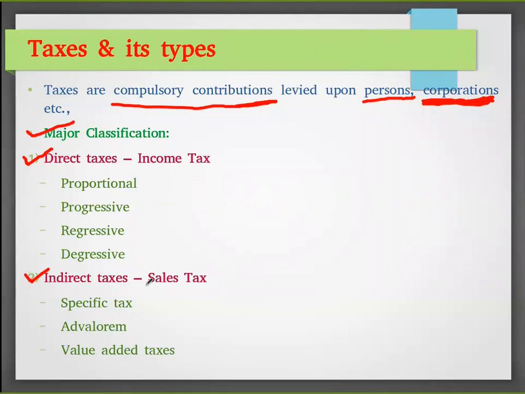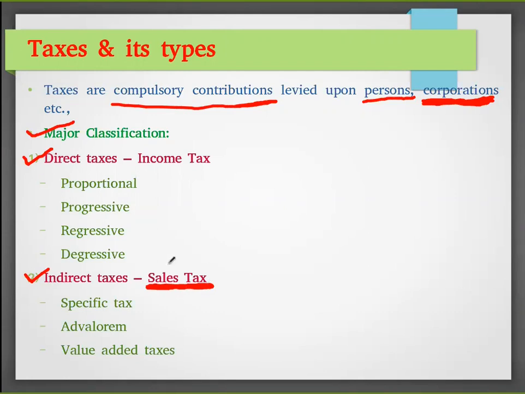It is sales tax or commodity tax. Many of us have noted that on every product, the MRP is written including all taxes. That means the sales tax. For selling to the common people, they have to pay. The factory should pay, but the factory will collect it from us.